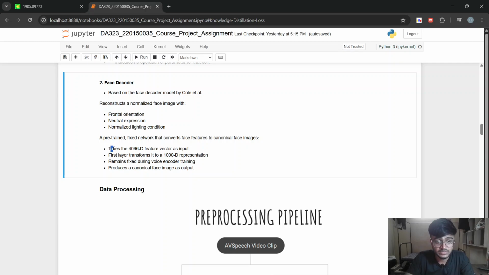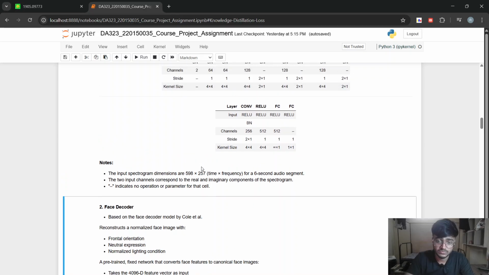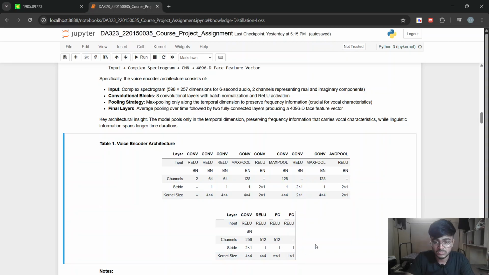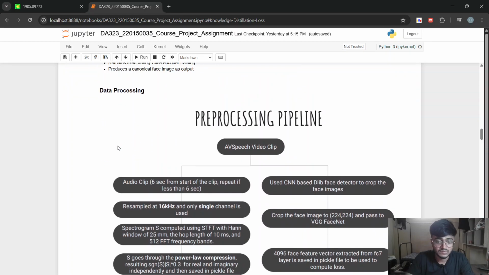So here it will take the feature vector and in the first layer transform it to a 1000 dimensional representation. This particular decoder model is not trained during the training process of the voice encoder model. So the voice encoder model weights will get updated after each epoch, but the face decoder model weights will not be updated after each epoch.